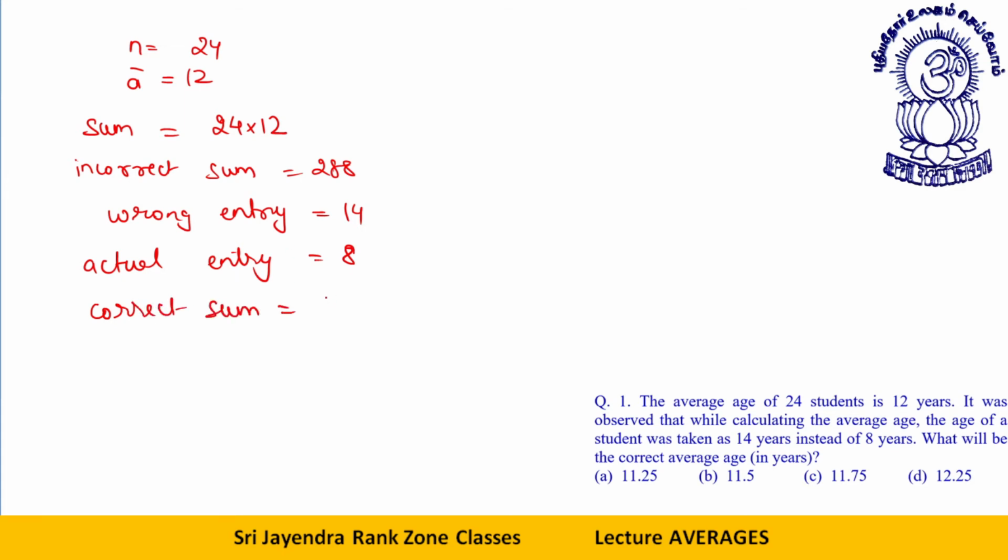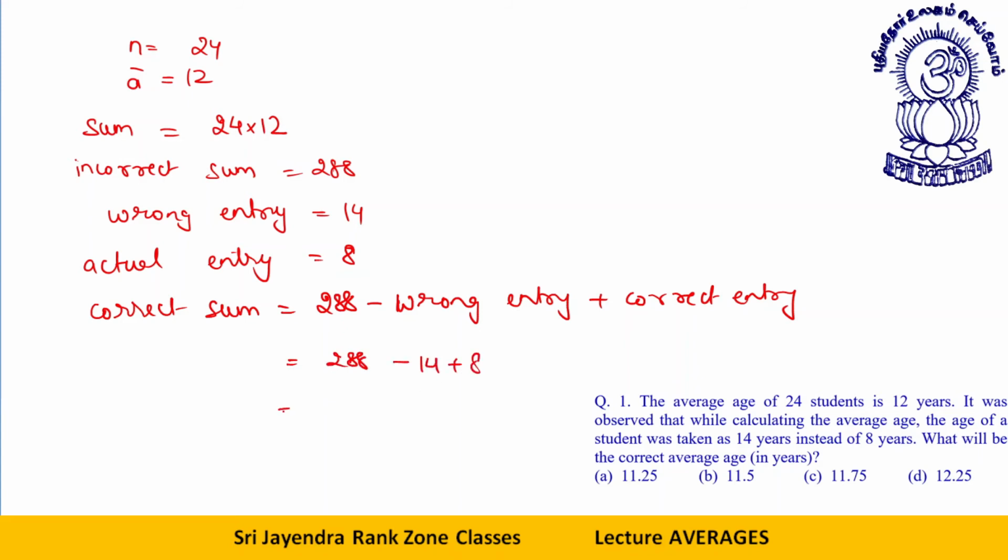The correct sum will be 288. From this, you remove the wrong entry plus the correct entry. After this, I will tell you an even better shortcut. That will be 288 minus 14 plus 8, that is 288 minus 6, that is 282. This is one way. This is the sum. I'm not writing it because it will make the calculation tough.